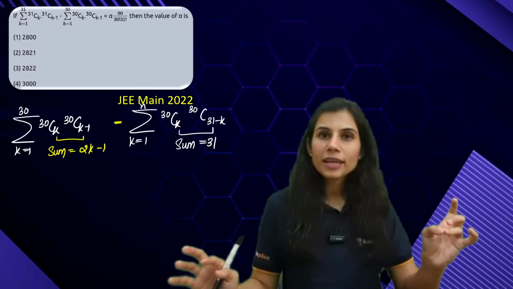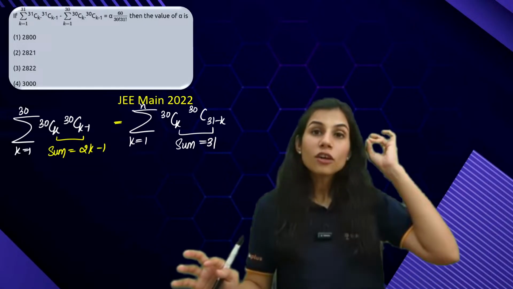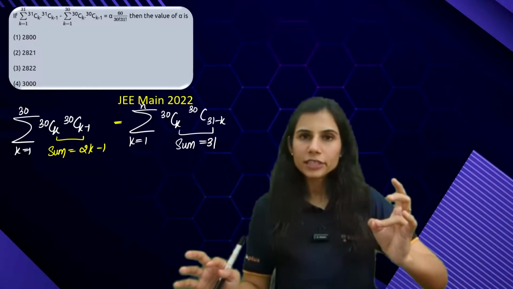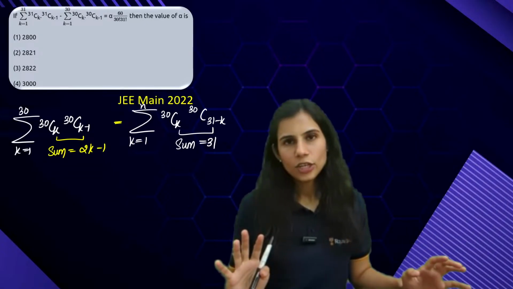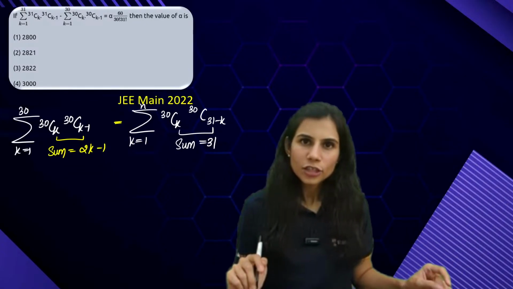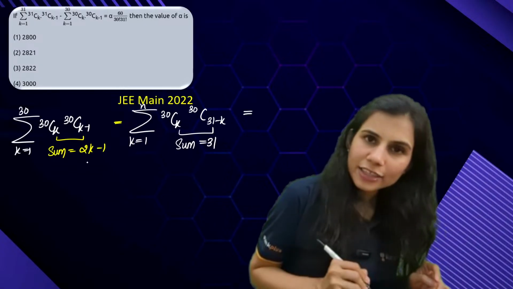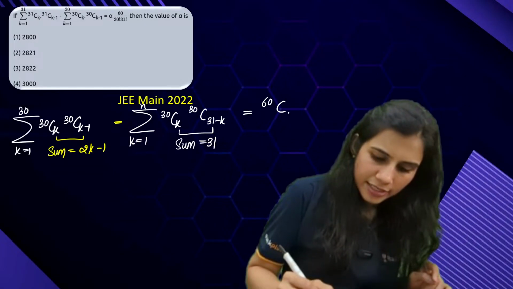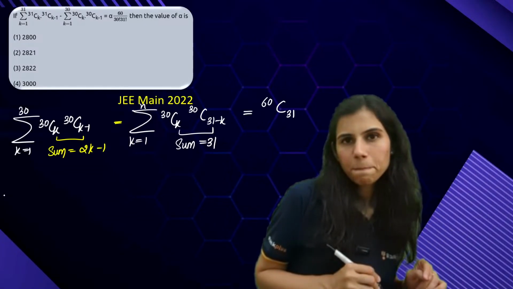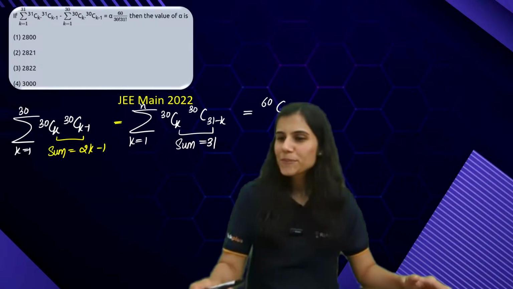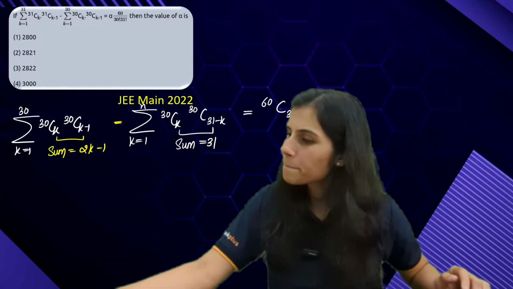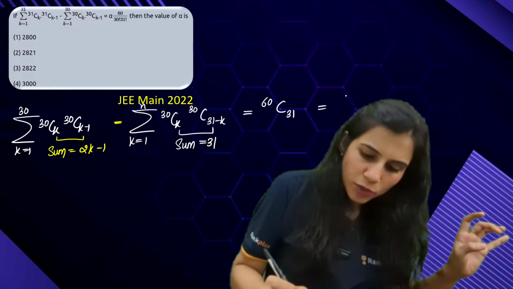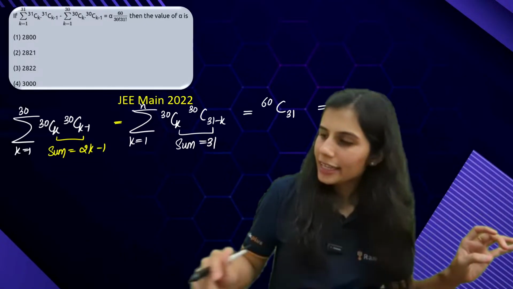K going from 1 to n is actually exhausting all possible coefficients of x to the power 31 from the expansion of (1 plus x)^30 into (1 plus x)^30, which is (1 plus x)^60. So from here, you can directly apply the shortcut, sum of upper indices C sum of lower indices. Is this cool? This is also equal to 60C29.